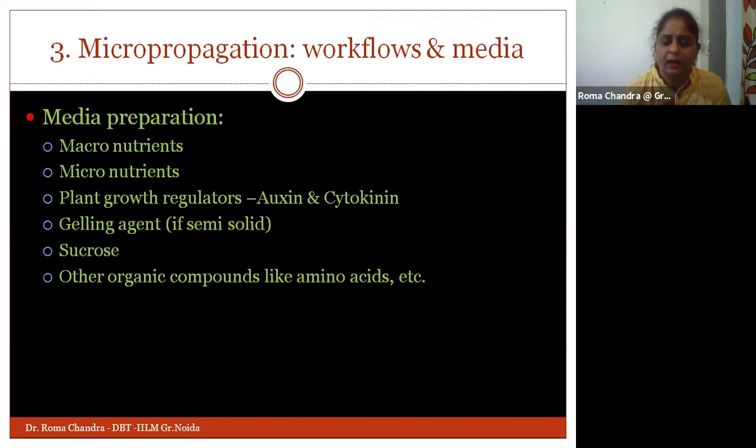And if we are not having a liquid media, we are having a semi-solid media, we need a gelling agent, sucrose as a carbon source, and then other organic compounds like amino acids. So all should be there in the media. There are standard medias which are used, and we can also prepare our own media depending on what kind of variety or species we want to propagate.